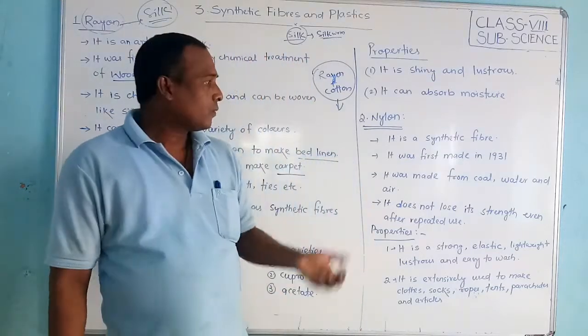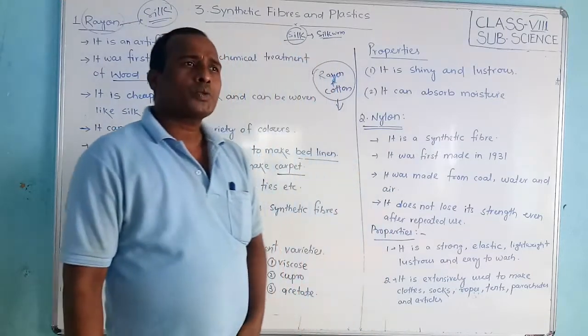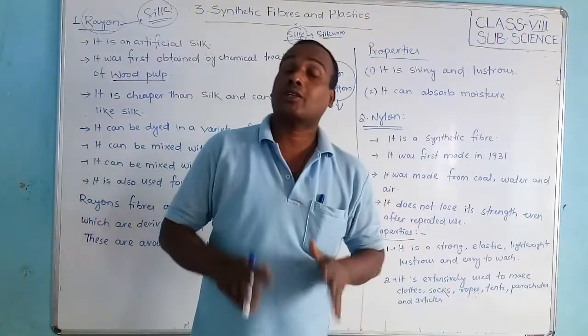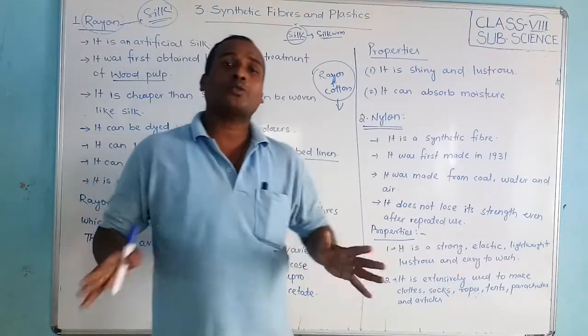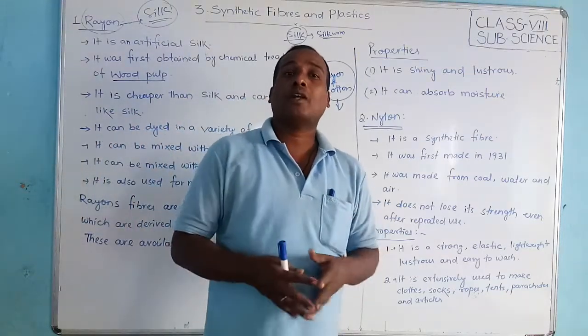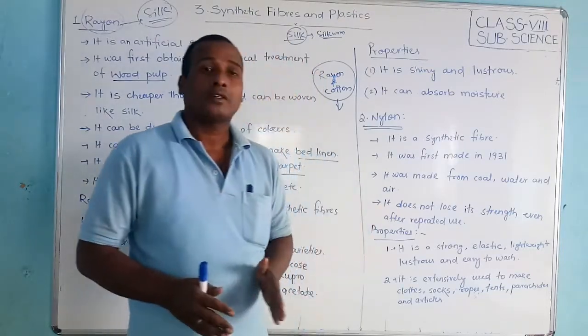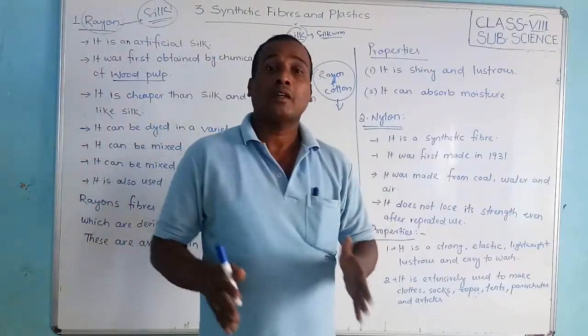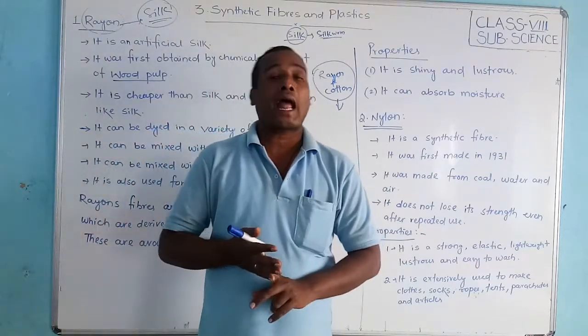Okay students, now we are going to discuss the second one, nylon. Nylon is another synthetic fiber which we make without any natural fibers. It was first made in 1931. How is it obtained? From coal, water and air.